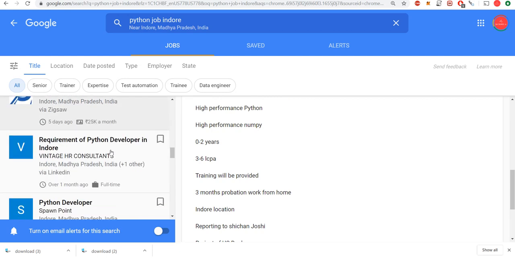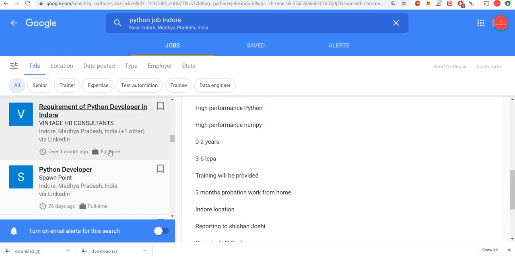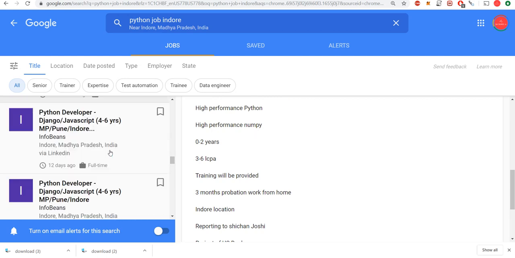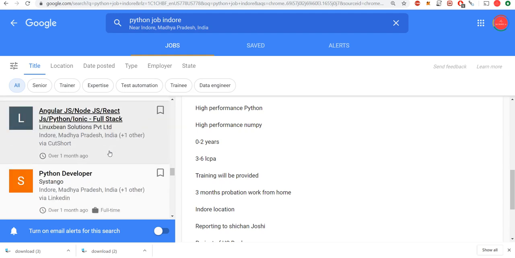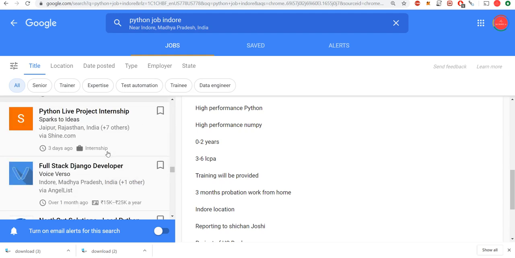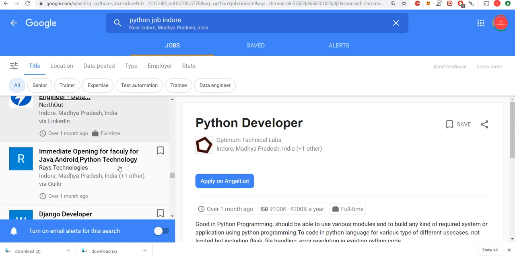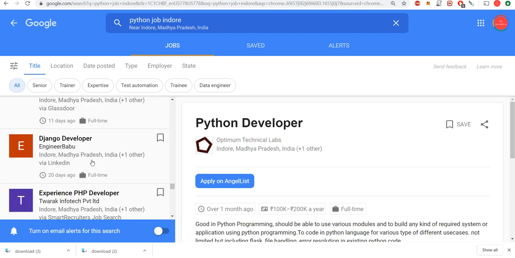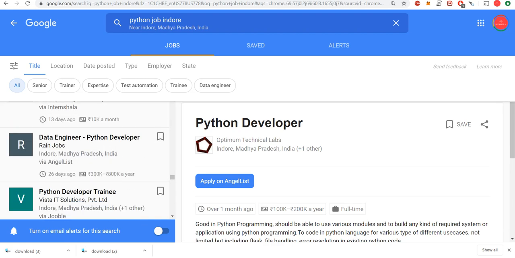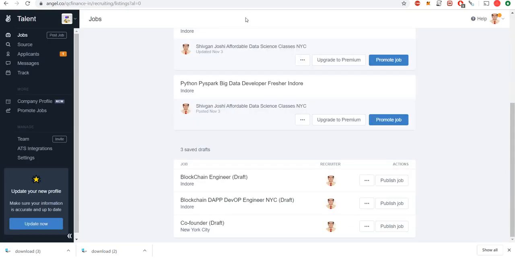I was thinking if you can find out what's happening with Times Job and everything. And I also want to find out what's happening with other websites to post the job. But AngelList is one way to get to the job in these lists. I'll check out about the other ones as well. But that was very quick about posting the job on AngelList.